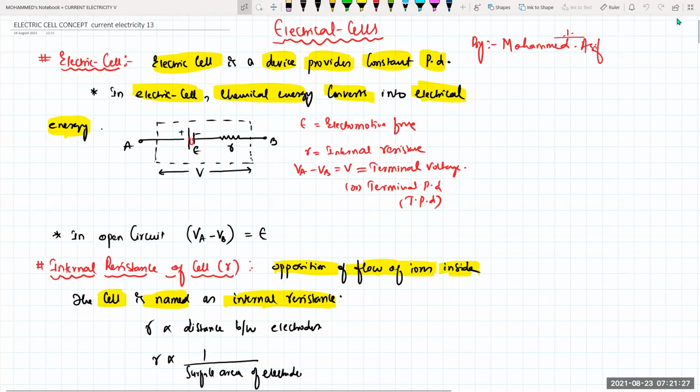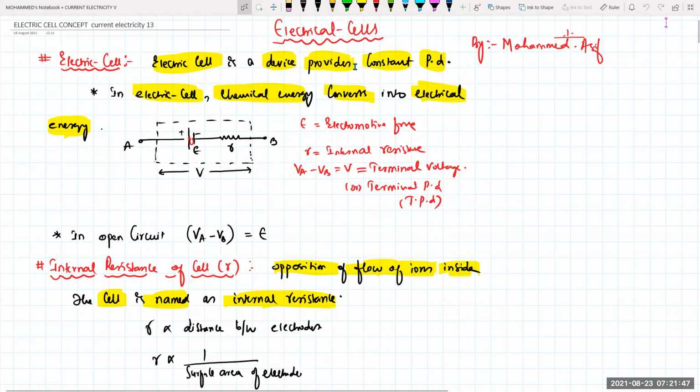Electric cells. An electric cell is nothing but a device which provides a constant potential difference. What is an electric cell? An electric cell is a device which provides you the constant potential difference. In the electric cell, chemical energy is converted into electrical energy. Is it clear for everyone? So what is an electric cell?